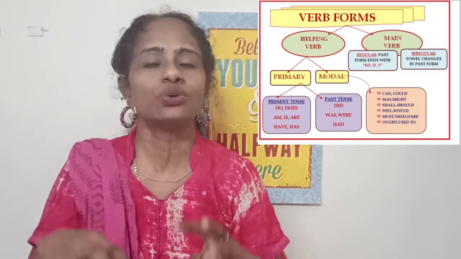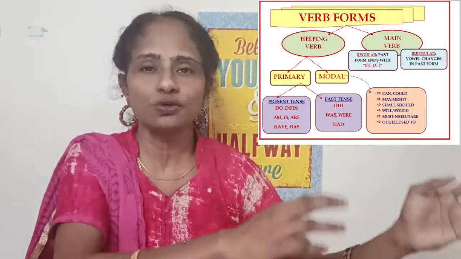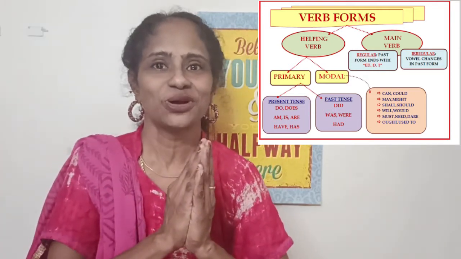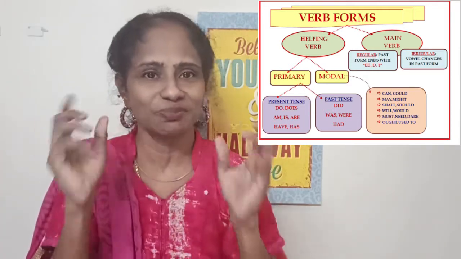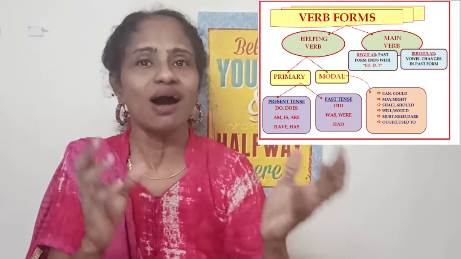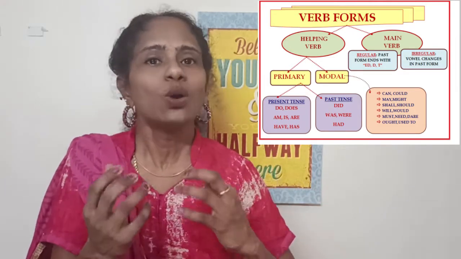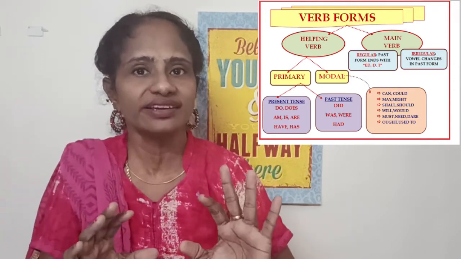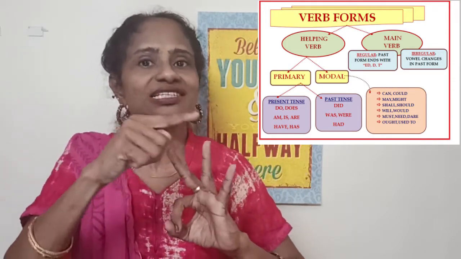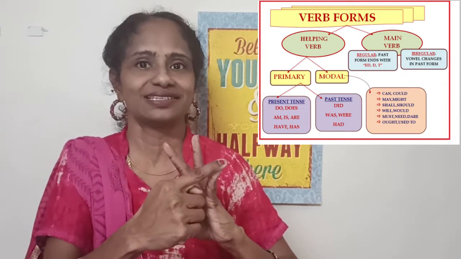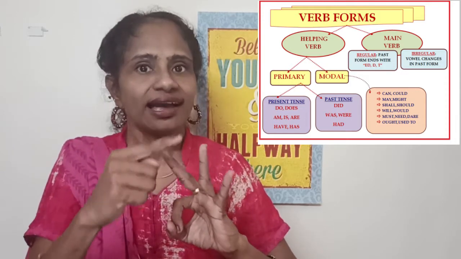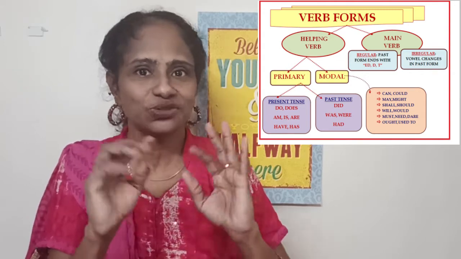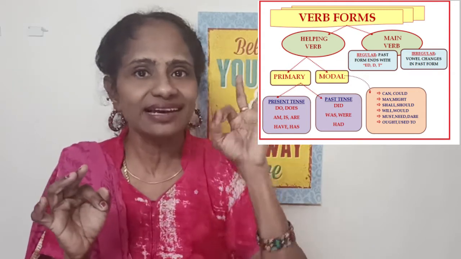So what should we do? Present tense, past tense, future tense, past participle, we have to study all of these. So your first task under verb will be to know the tenses. First you have to know the tenses. What are the three basic tenses? Present tense, past tense and future tense. Okay, so eat, ate, will eat. Sing, sang, will sing. So these are the three basic tenses.